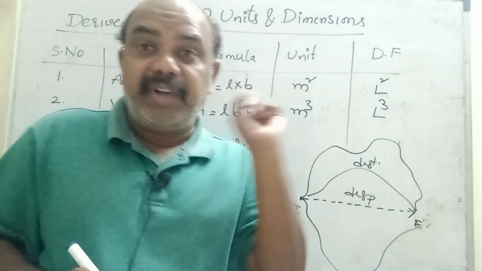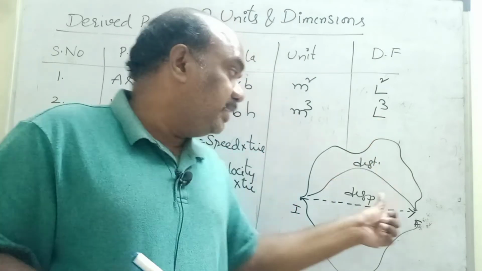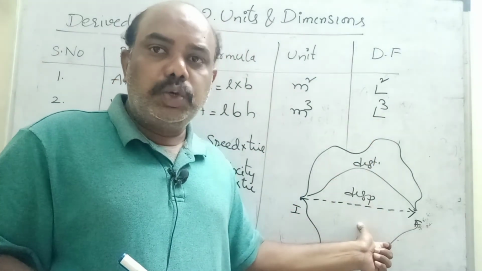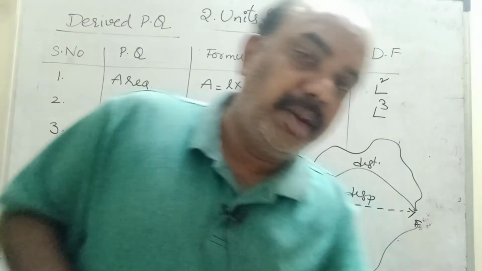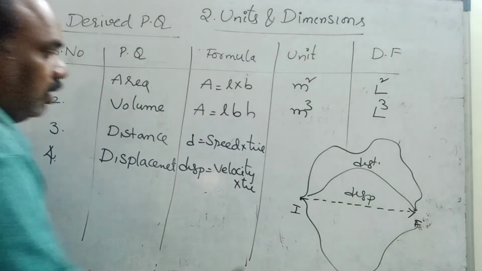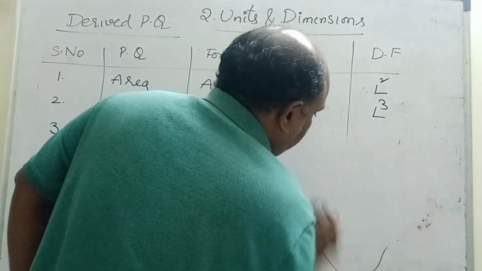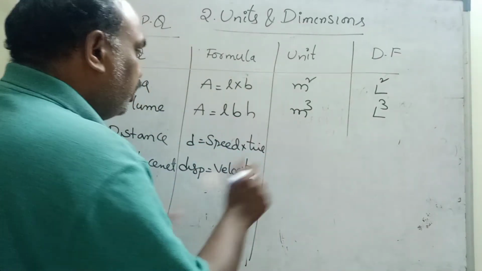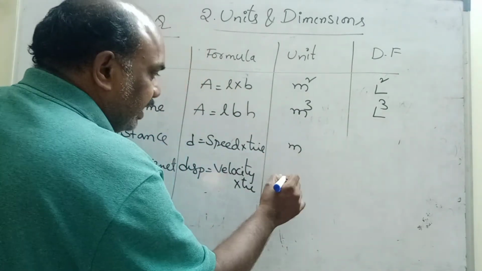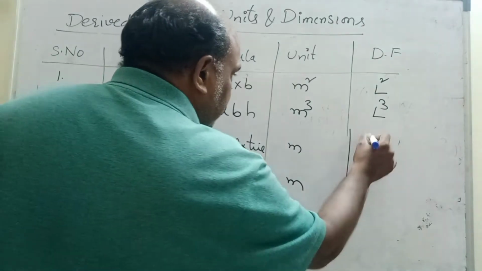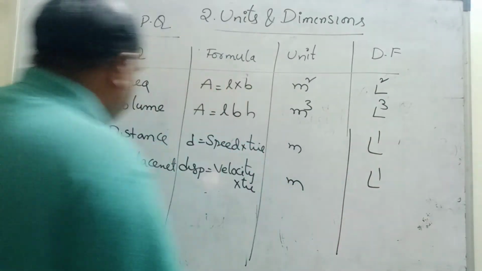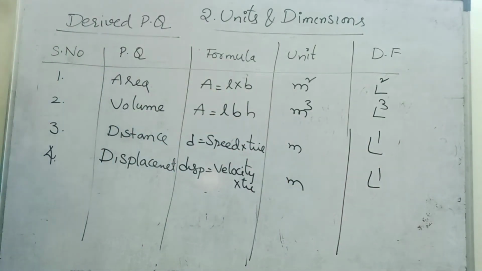Displacement will never be greater than distance, because it is the shortest path between initial point and final point. Understand, children? Now see, what is the distance unit? Meter. Displacement is also meter, and dimensional formula is L1. Distance and displacement both are L1.